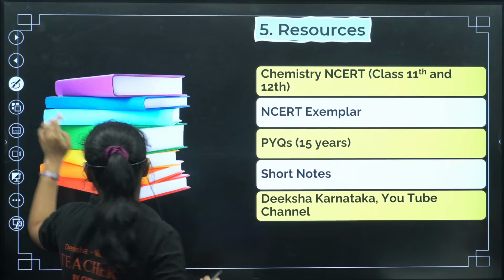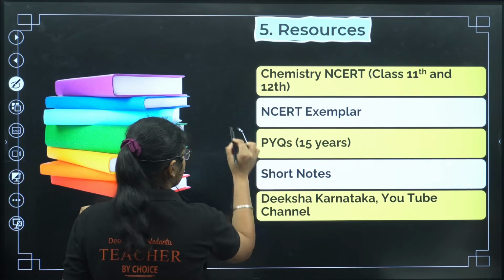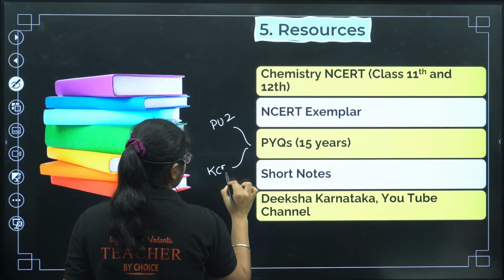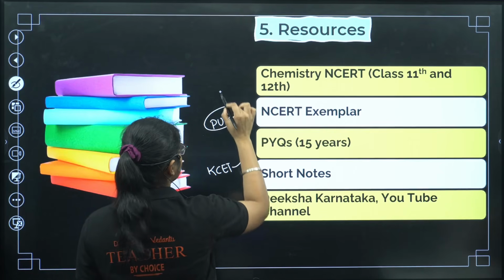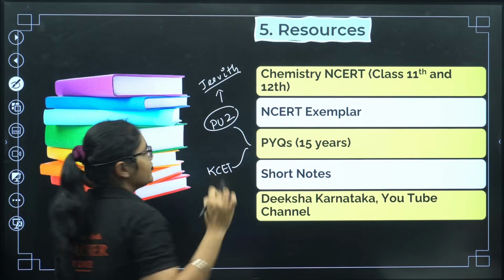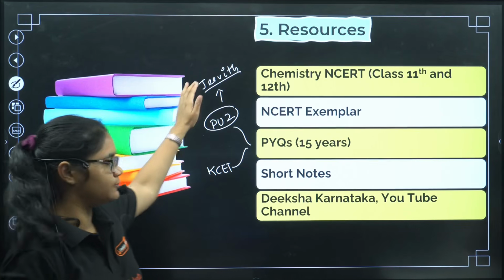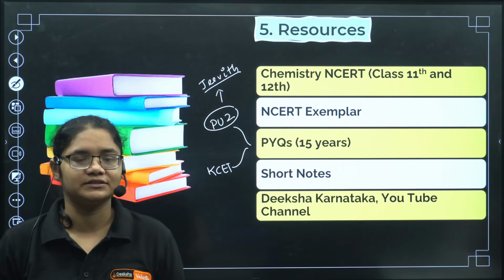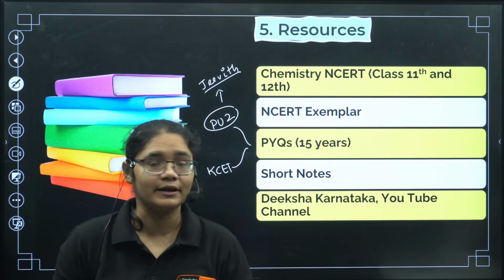Now PYQs of the last 15 years. Okay, so here PYQs include both. One is your PYQs of PU2, another is the PYQs for KSET. So I'll tell you what books are good for PU2 PYQs. For this you must take the Jivit book. See, it is not any promotion video or anything. I have personally used this Jivit book while teaching students, and I find that if you do all the questions of this particular book, there won't be a single question that is left behind. I can guarantee you that.